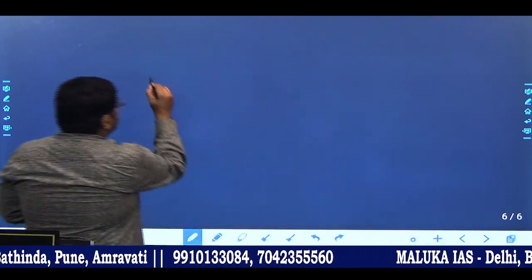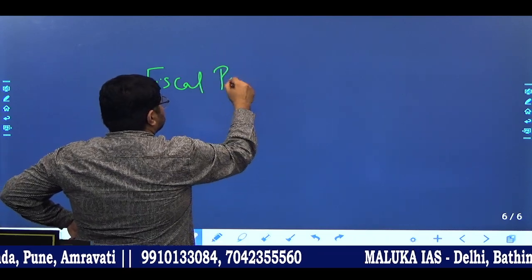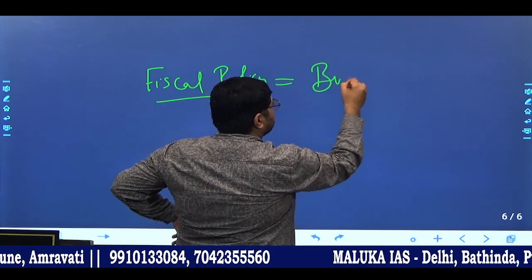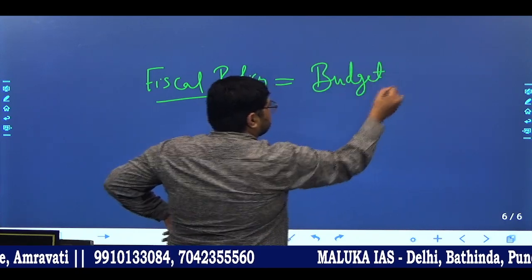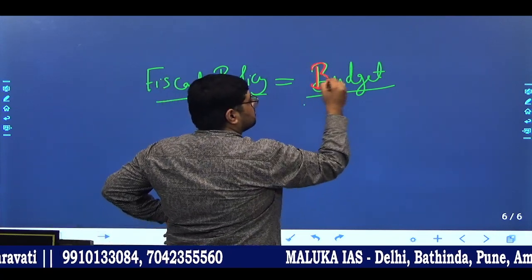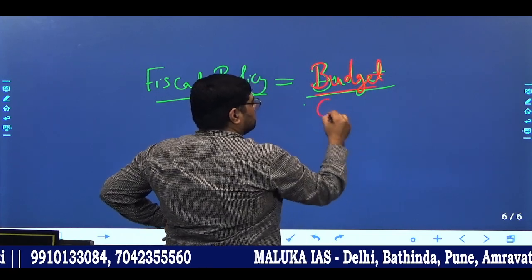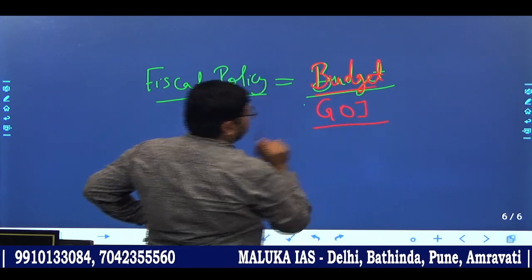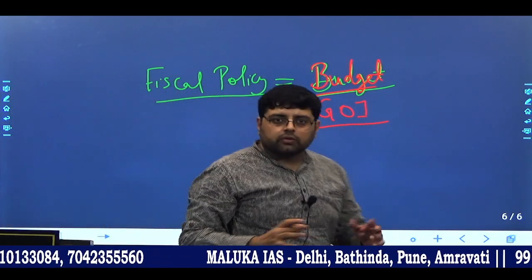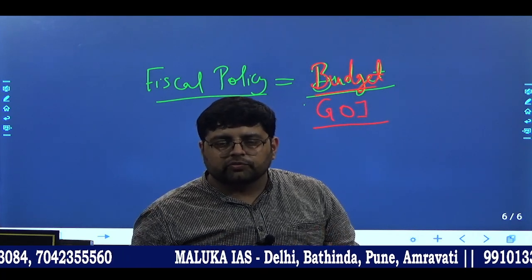In short, fiscal policy is nothing but the budget. I am again writing it: it is the budget of whom? The Government of India. Clear? It is the budget of Government of India. Now what is the difference between your budget and Government of India's budget?